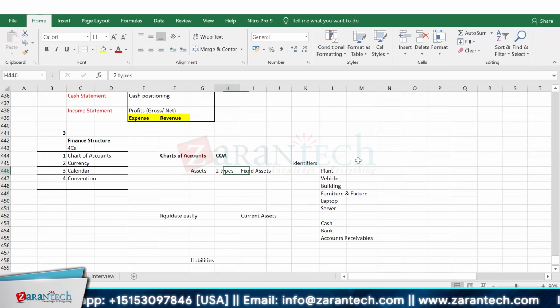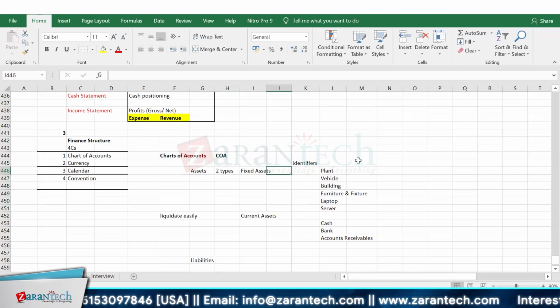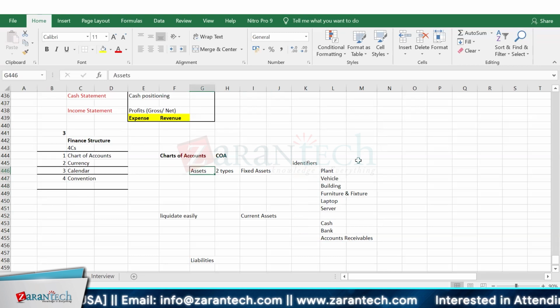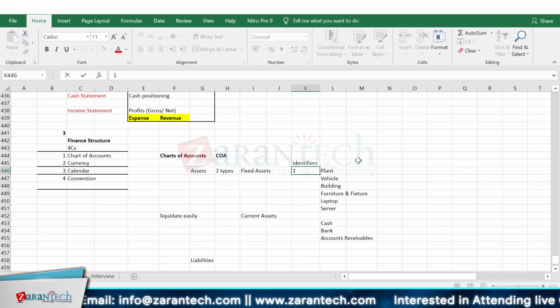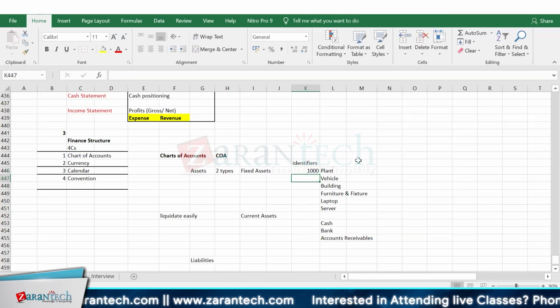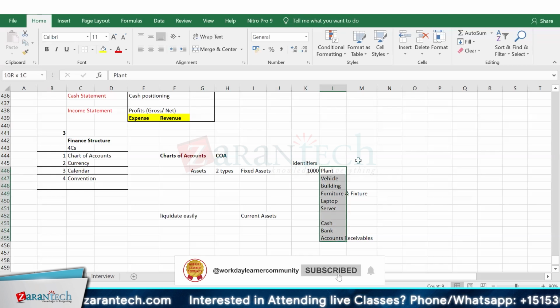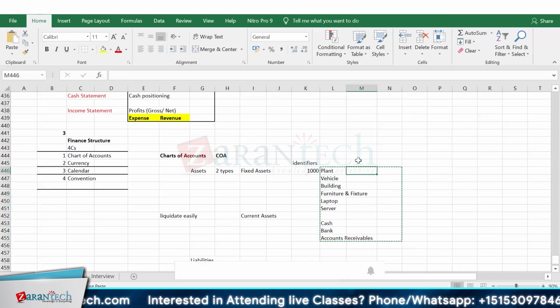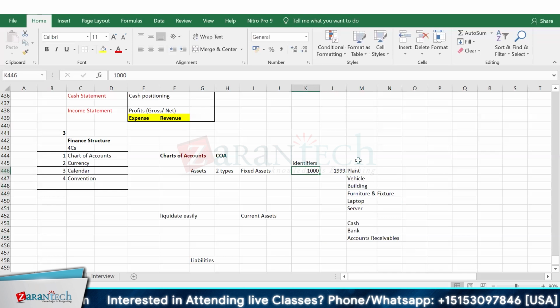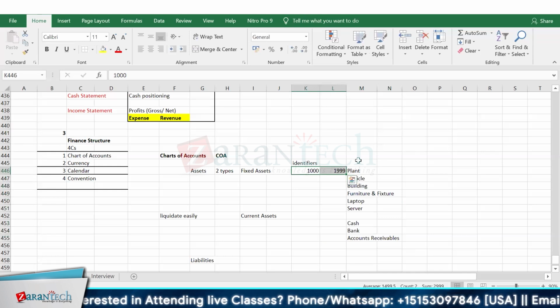So identifiers are just codes that I assign. For example, whatever code starts with 1 would be my asset. If I start at 1000 and go up to 1999, the values in between would be my assets.